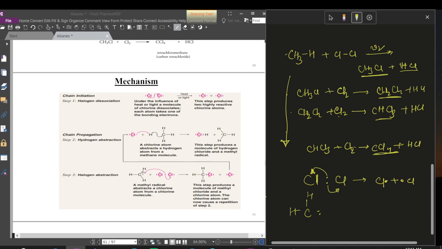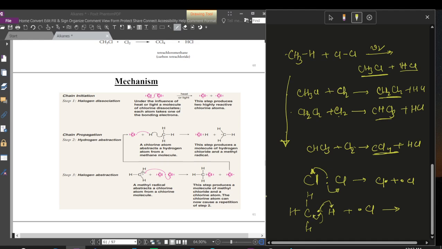We know that there is a CH bond between carbon and hydrogen, because there is a sharing of two electrons between the carbon and hydrogen. So in this case the chlorine free radical attacks any hydrogen. The bond is broken. One electron stays with the hydrogen and one stays with the chlorine.